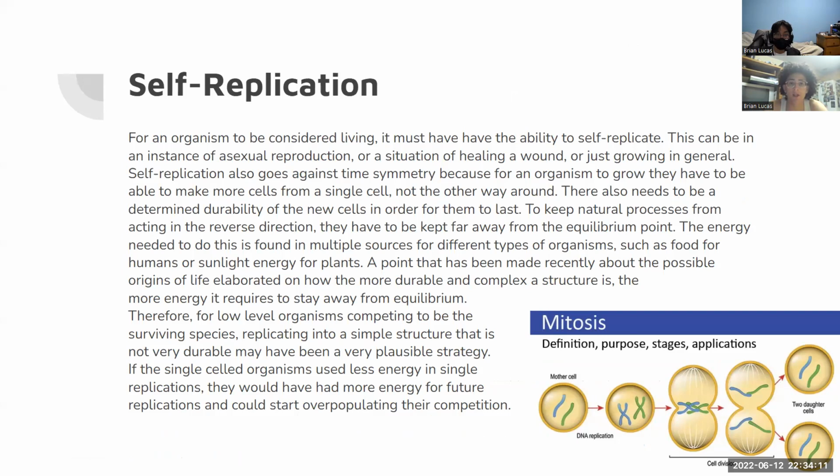So for self-replication, for an organism to be considered living, it has to have the ability to self-replicate. This could be from asexual reproduction, or making more cells to heal a wound, or just growing in general. So this goes against time symmetry, because for an organism to grow, they have to be able to make more cells from one cell rather than make one cell from more cells. You have to make two cells from one; two cells can't go to one, because then it won't grow. There also needs to be a determined durability of these new cells in order for them to last. So they have to live to a certain point and they can't go back.